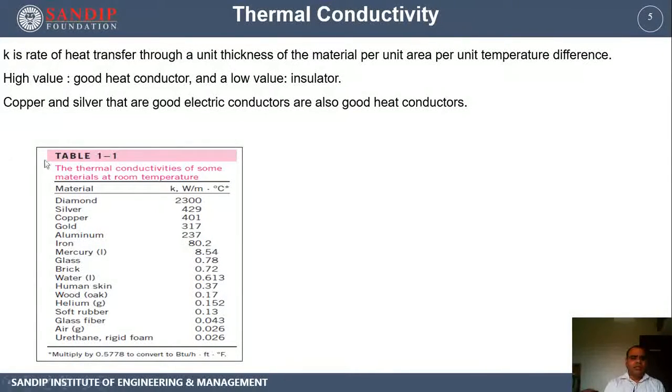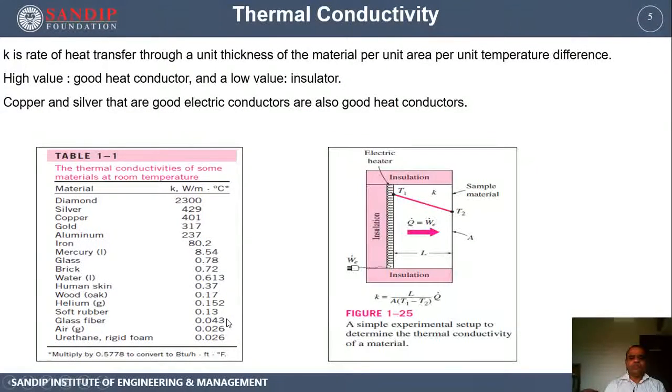And you might have observed that most of the heat transfer devices are made of either copper or aluminum. Aluminum is preferred because of its low cost. Copper is preferred because of its formability. It can be changed into shape very easily. And then as insulating materials, there are many, like wood, rubber, glass fibers. You can see the thermal conductivity values are too low,